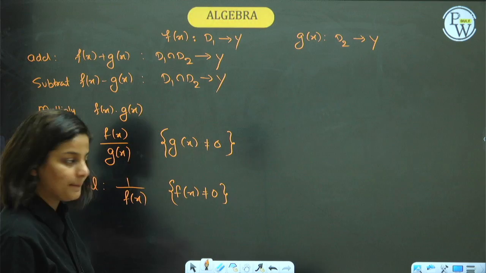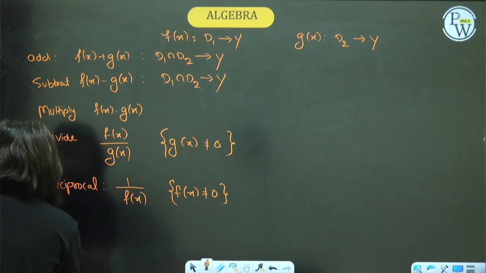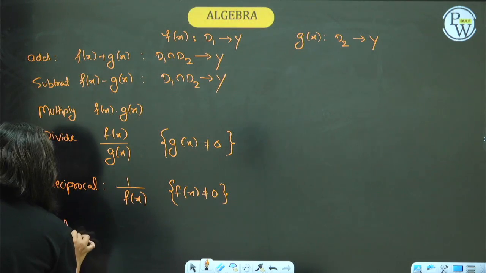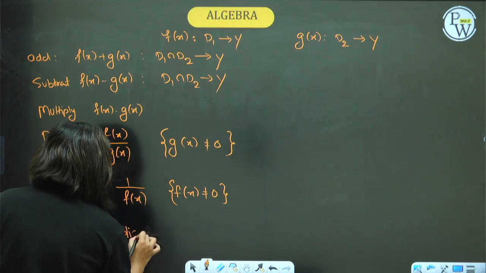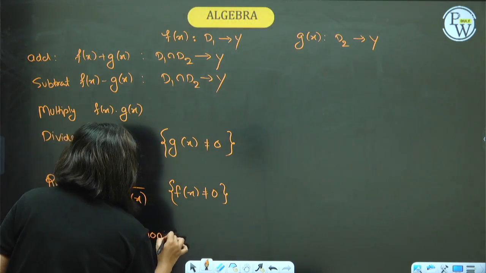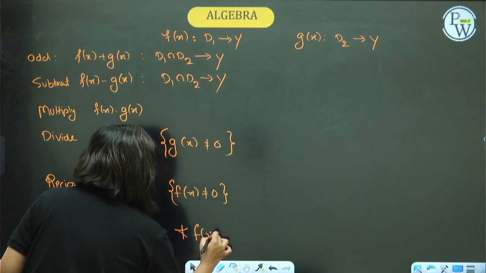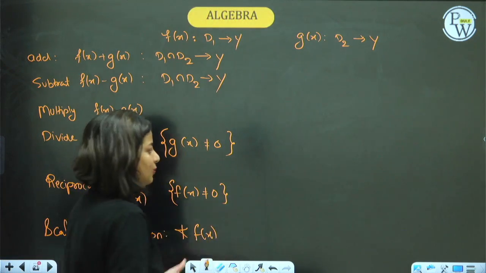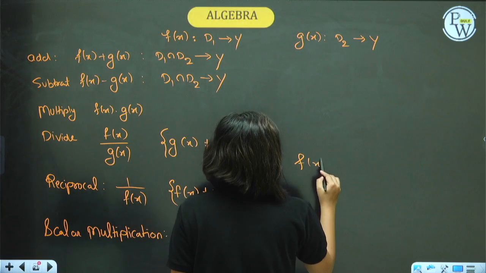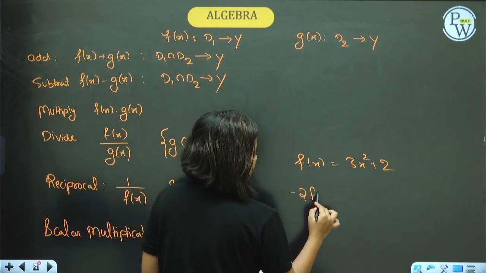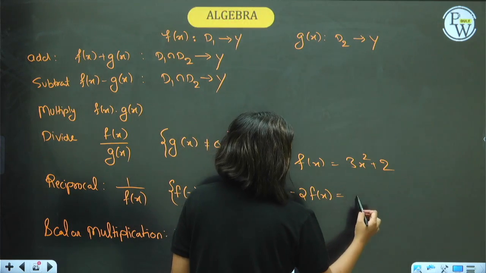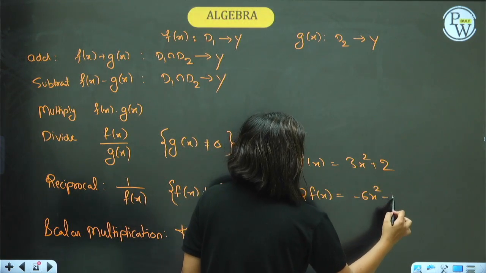Okay, fine. And last one, scalar multiplication. In physics you have studied scalar means constant. So whenever a function f is multiplied with a constant, you just multiply it. Suppose f of x is 3x square plus 2. Now you want minus 2 times f of x. It is minus 6x square minus 4.